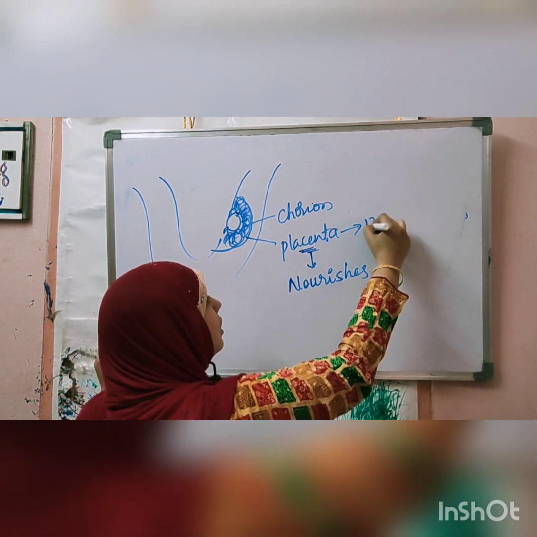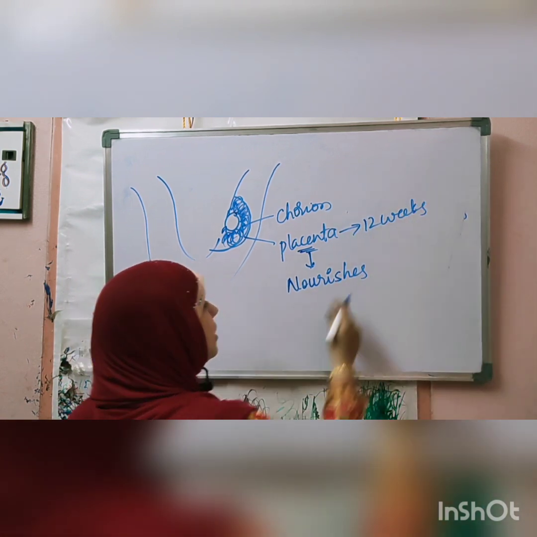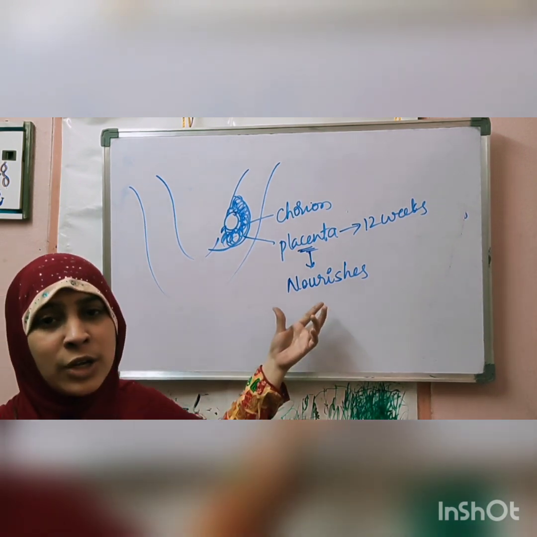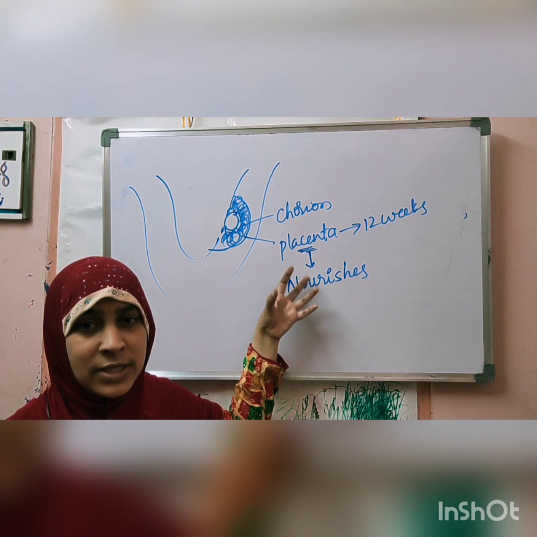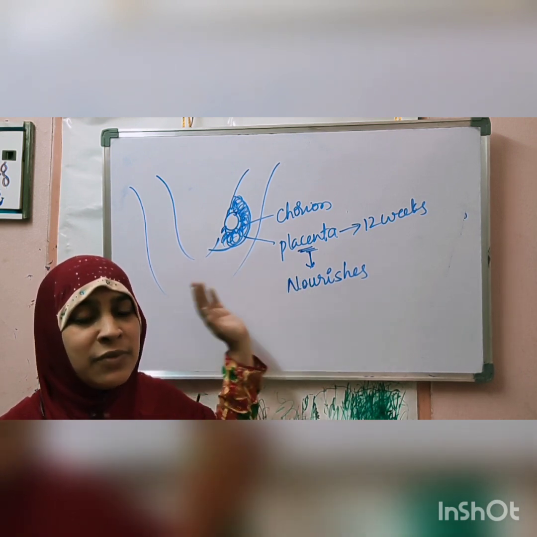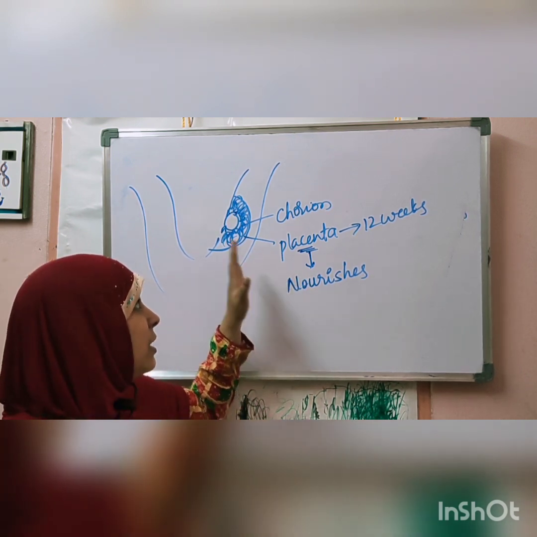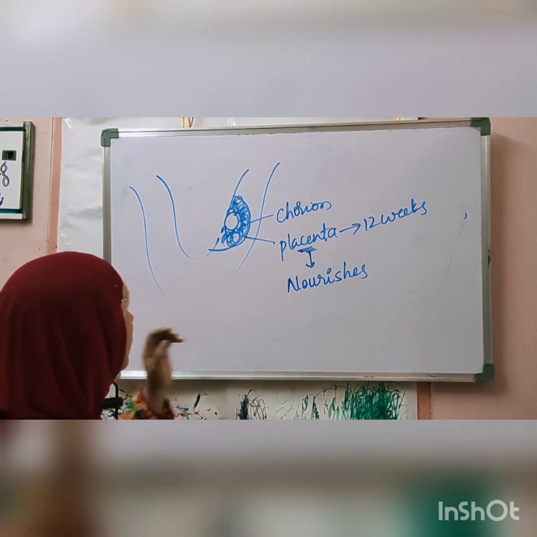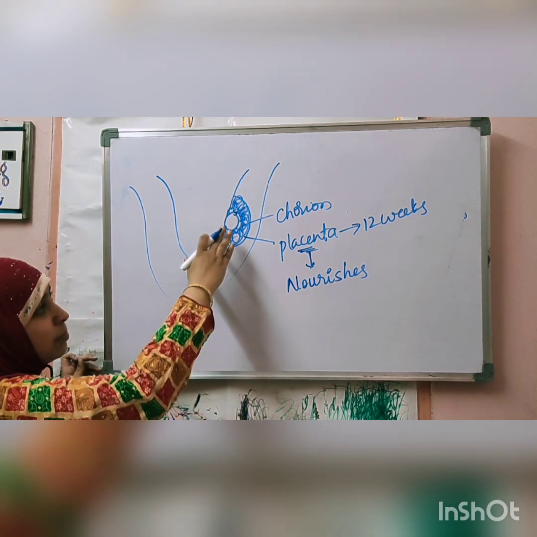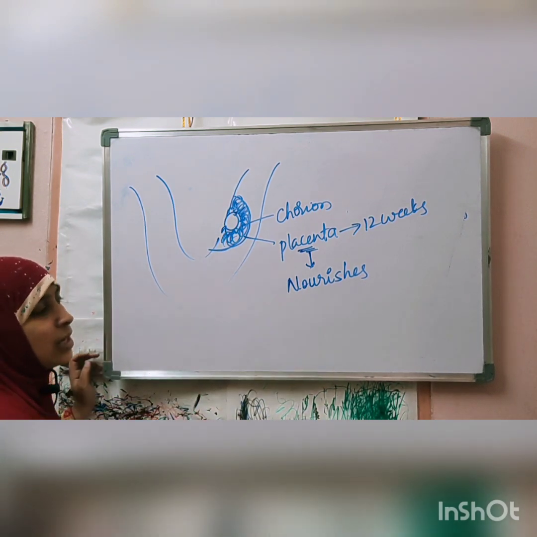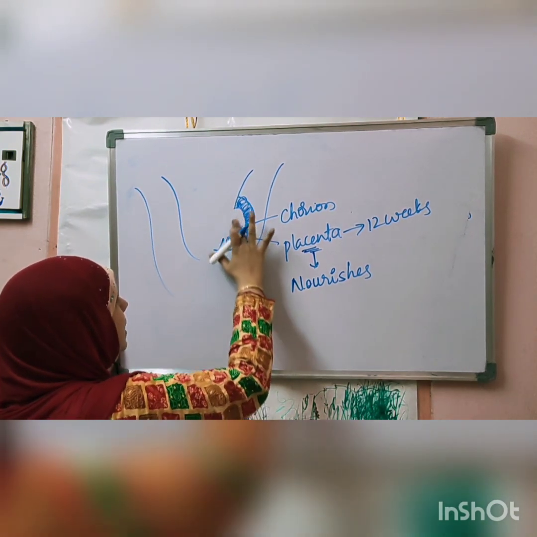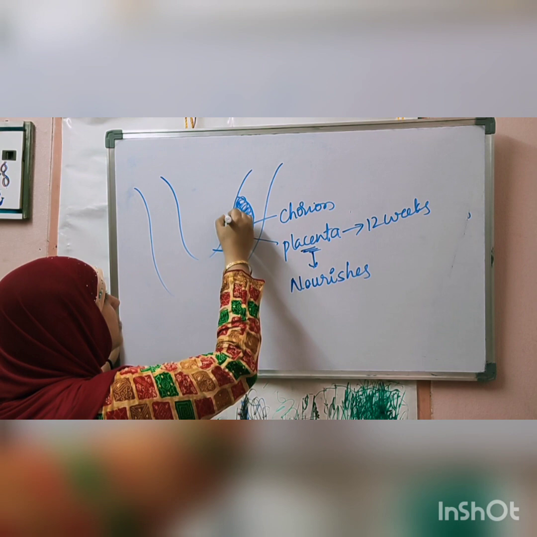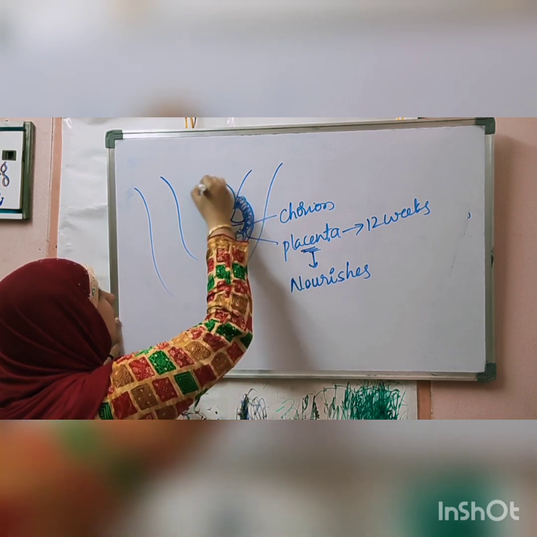It is formed after 12 weeks of pregnancy, and this is very important for nourishing the baby. It is supplied with a rich amount of blood vessels, and it acts as a medium for supplying all the nutrients between mother and child. Waste materials also pass from baby to mother through this placenta in the initial stages, and later on the developing baby slowly forms a small layer around itself.